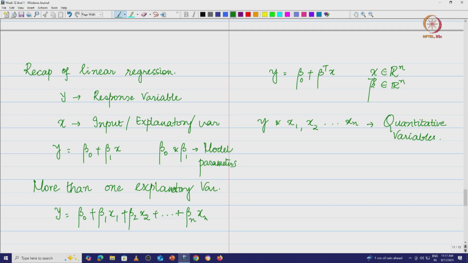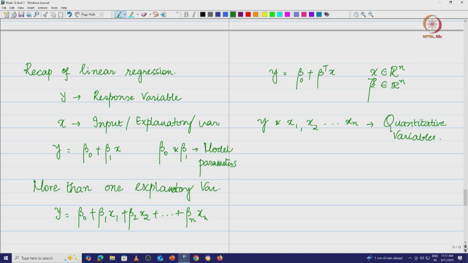In statistics you have quantitative variables and categorical variables. For example, categorical data could be simple male or female, or success or failure, or you can have multiple classes like this.